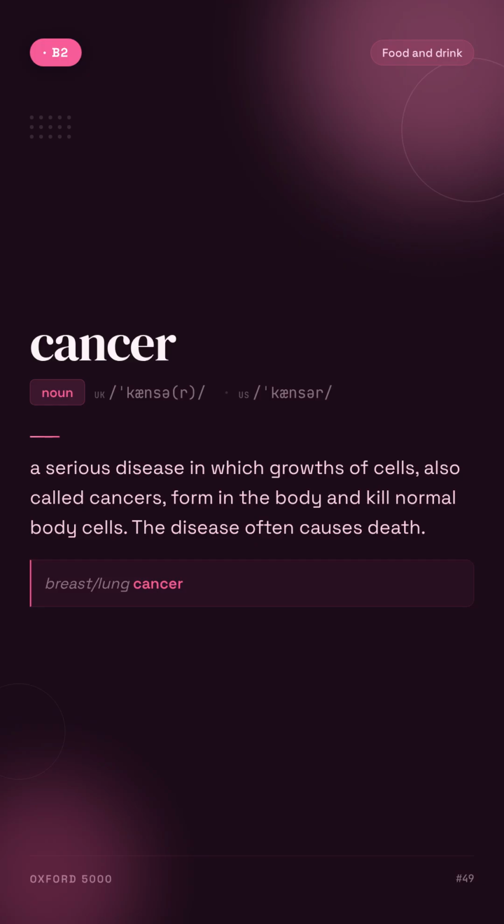Cancer. A serious disease in which growths of cells, also called cancers, form in the body and kill normal body cells. The disease often causes death. For example, breast/lung cancer.